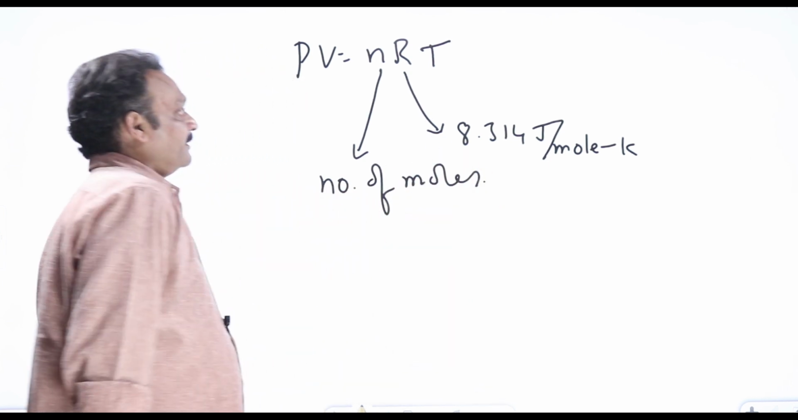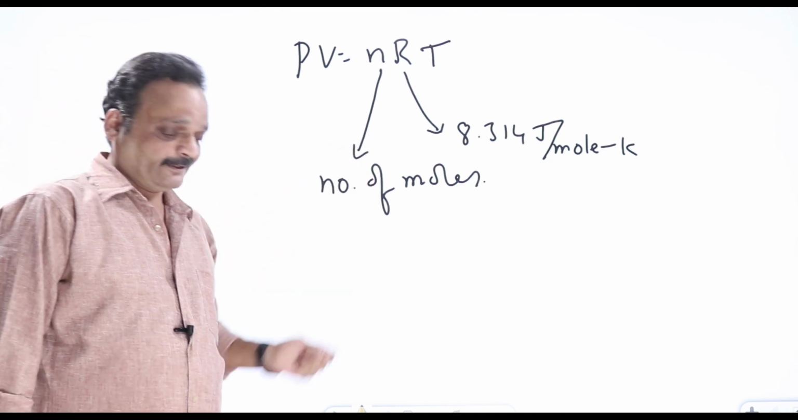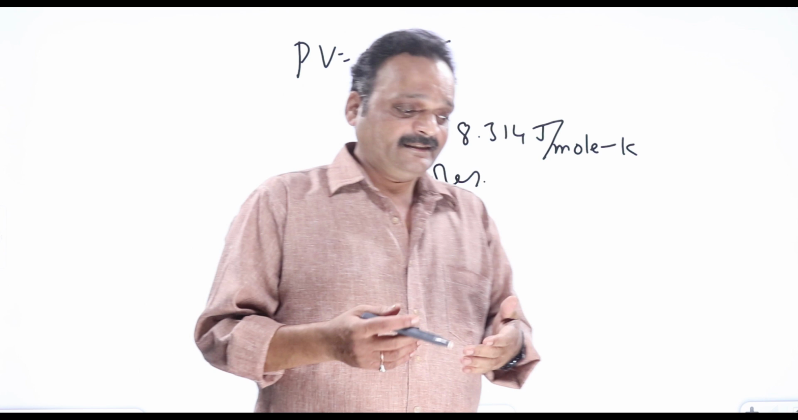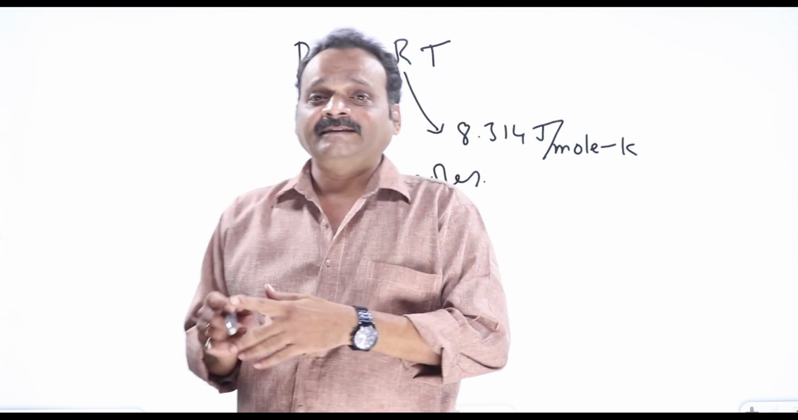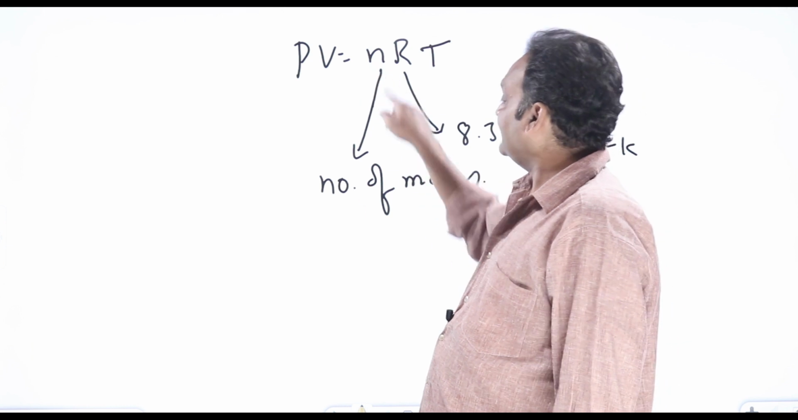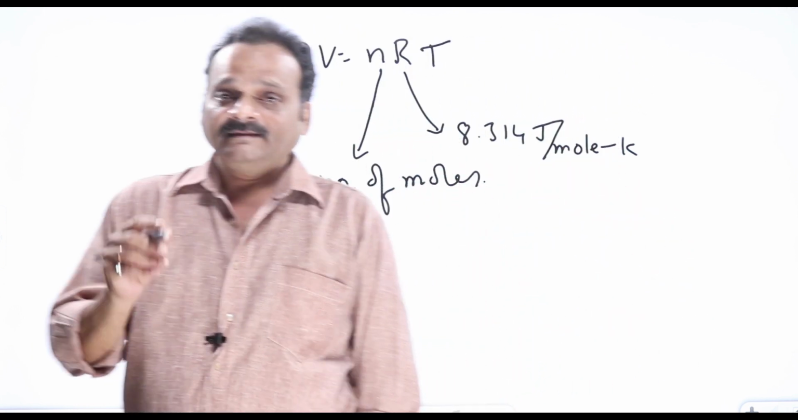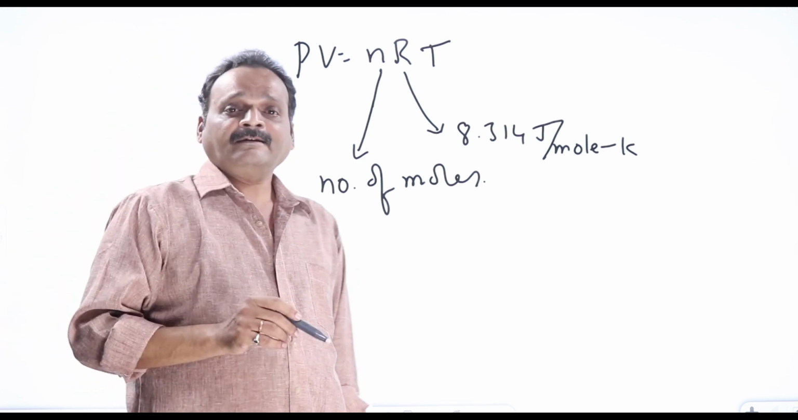This is the place where most of the students make silly mistakes. In the examination, with tension, even if they know, they commit silly mistakes in taking the n value correctly. What is the number of moles? A mole is the gram equivalent of molecular weight.